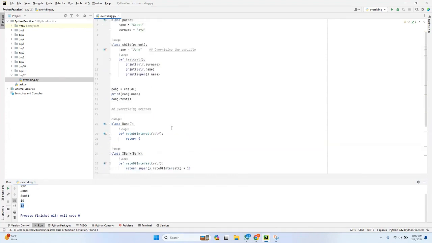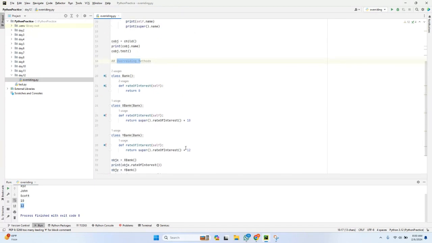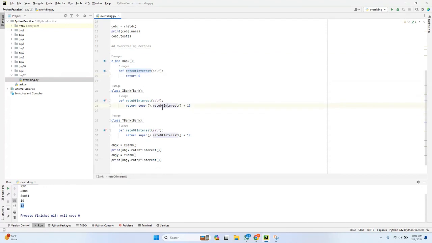So this is nothing but overriding, just recreating the method which is there in the parent class. Why do we have to recreate? Because the method which is defined in the parent class is not sufficient for me. I need to recreate that according to my requirements. So in that case, you will go for overriding. Very important. In that case, you will go for overriding.